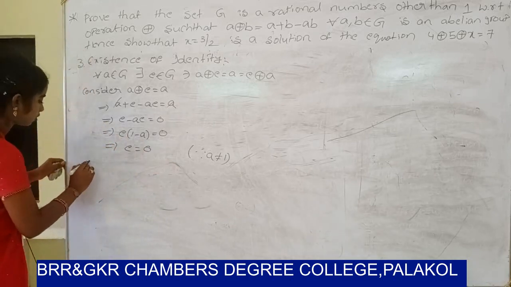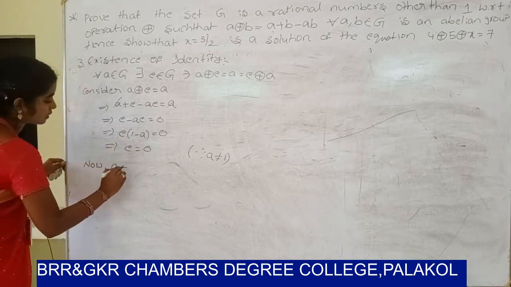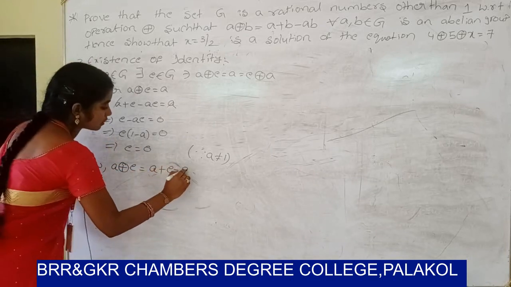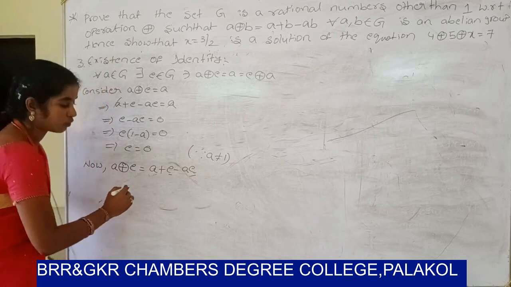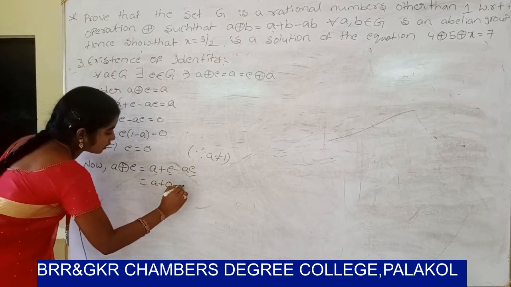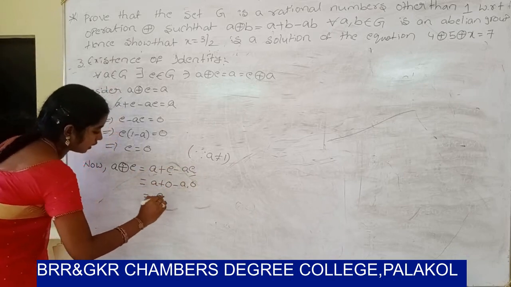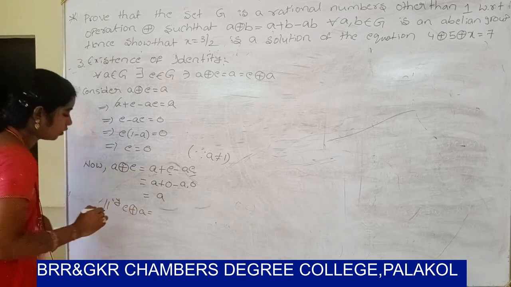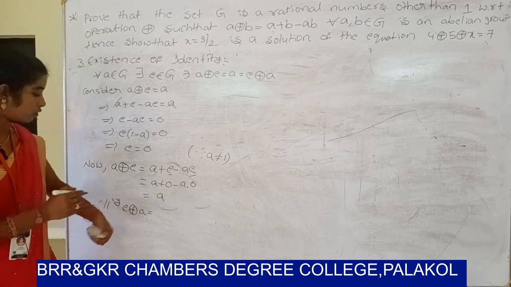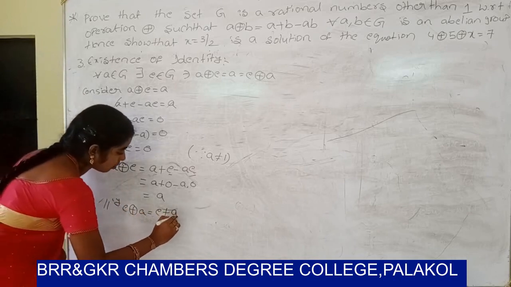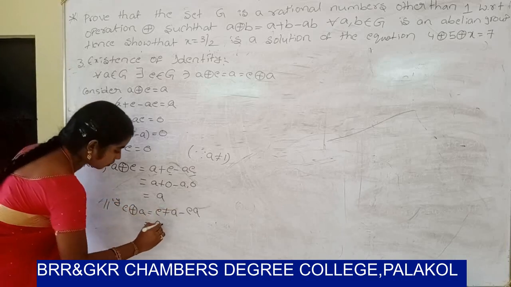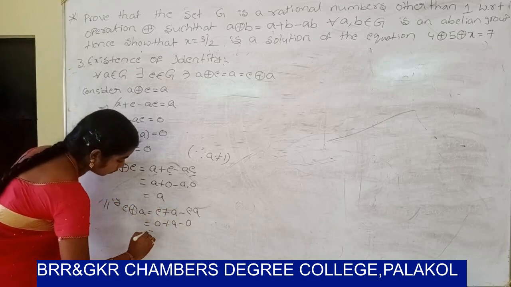Now check the value of a ⊕ e. The value is a plus e minus ae. The value of e is 0, so a plus 0 minus a into 0 is a. Similarly, e ⊕ a can be written as e plus a minus ea. Since e is 0, 0 plus a minus 0 is a.